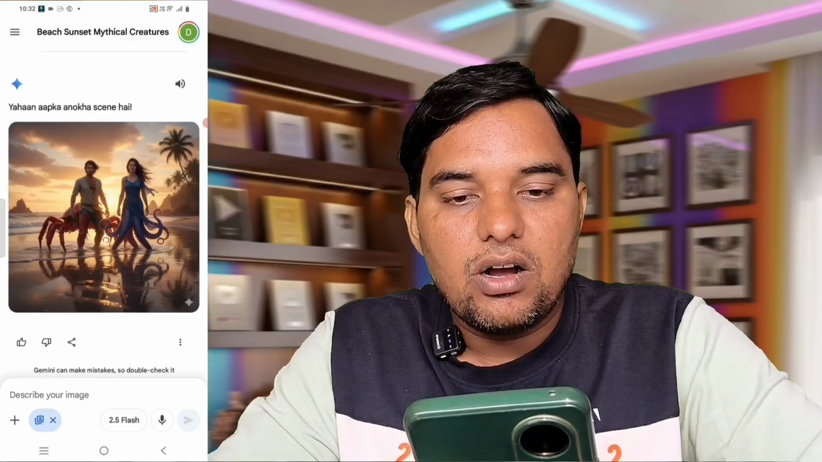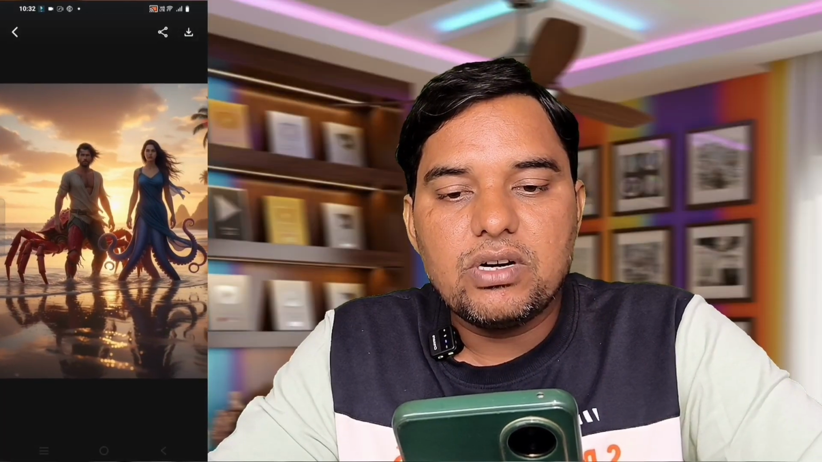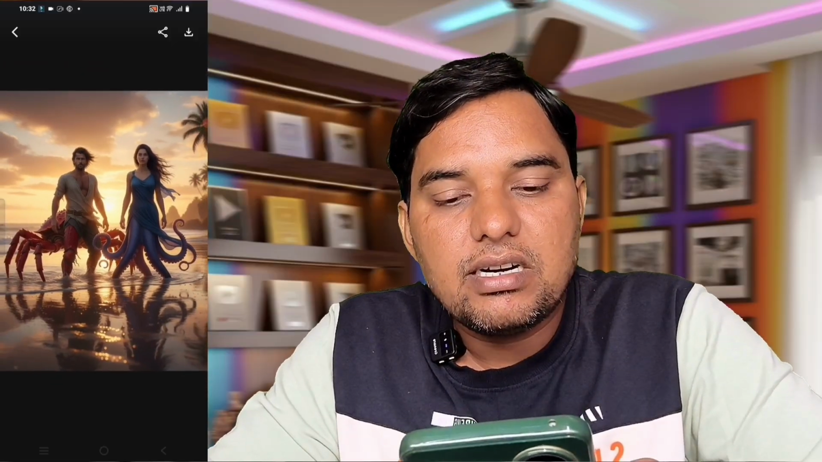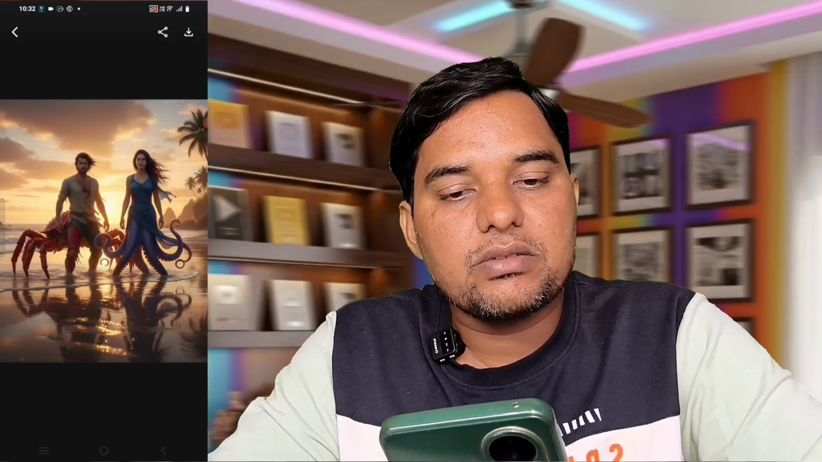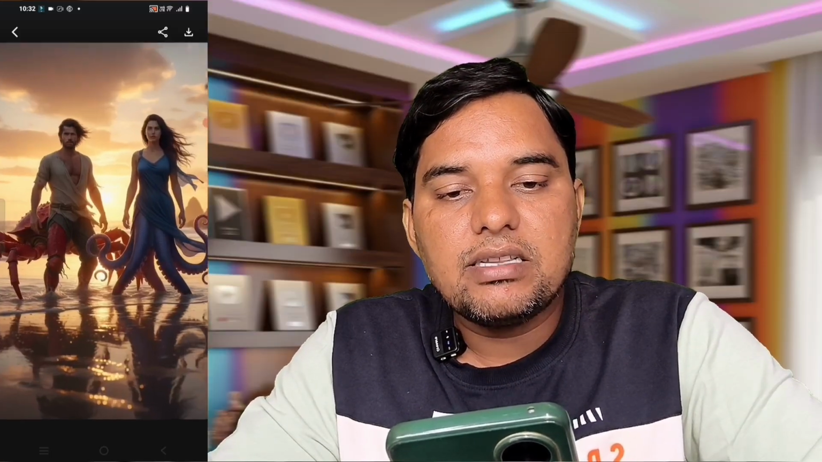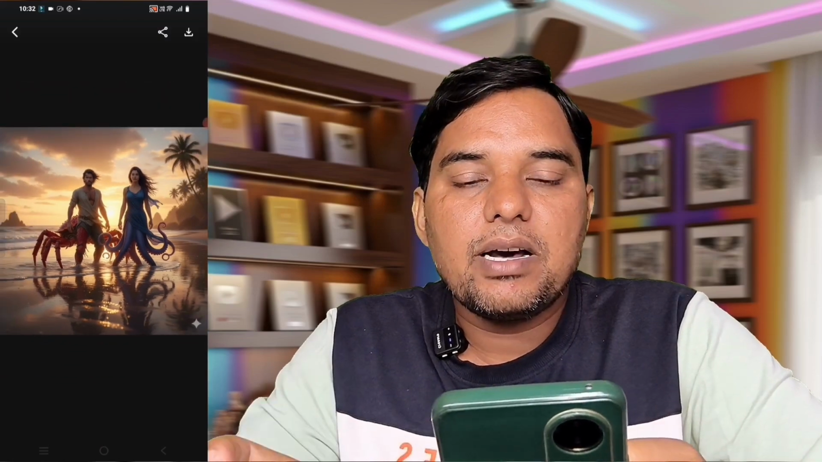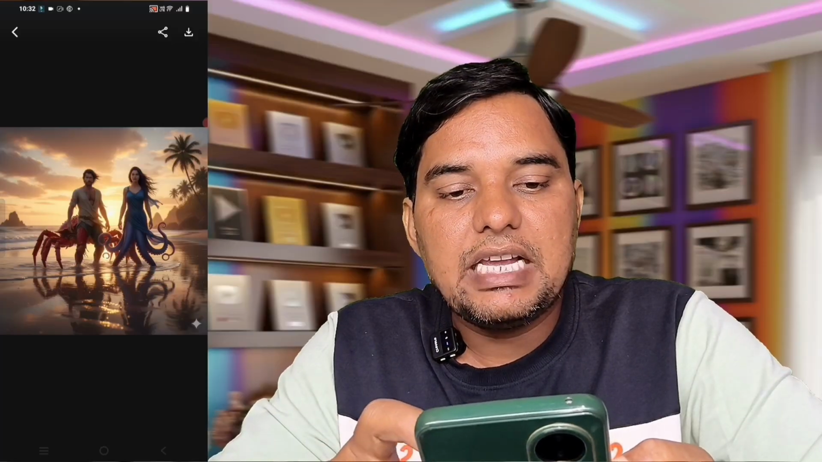Very nice. As you can see, the image it generated looks exactly like the original one. It even made it more realistic. Look here, this is a crab with a half-human body on top, and this is an octopus with a half-girl body on top, just like the situation we described. It generated the image exactly as per our prompt. In this way, you can generate any image of your choice exactly the same as the original very easily and in very little time.